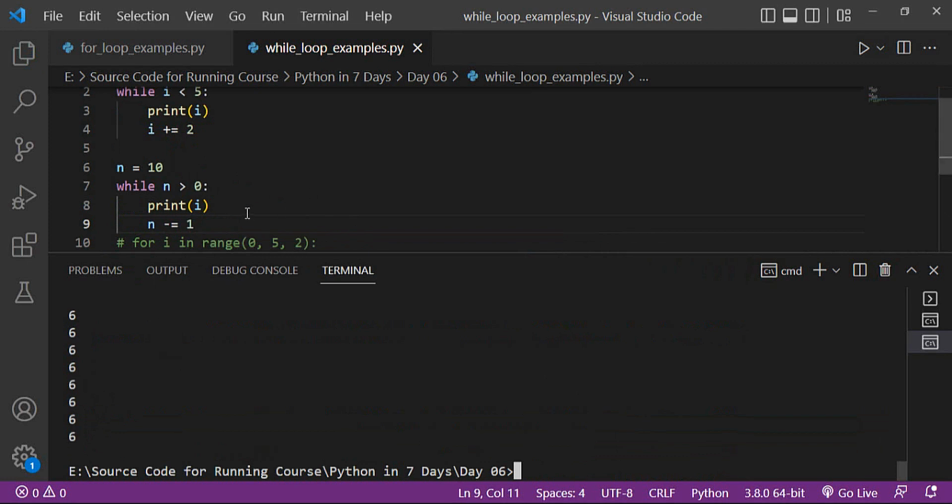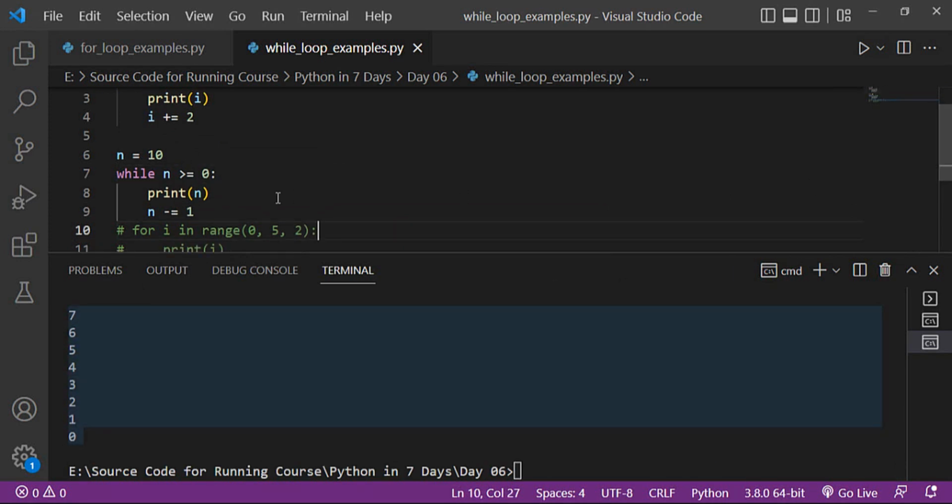You can see that there is an issue. Sorry, I have to display n, not i. You can see that it decreases by one every time, from 10 up to 1. So the number should be greater than 0. If you put equal to here, then it will display up to 0.